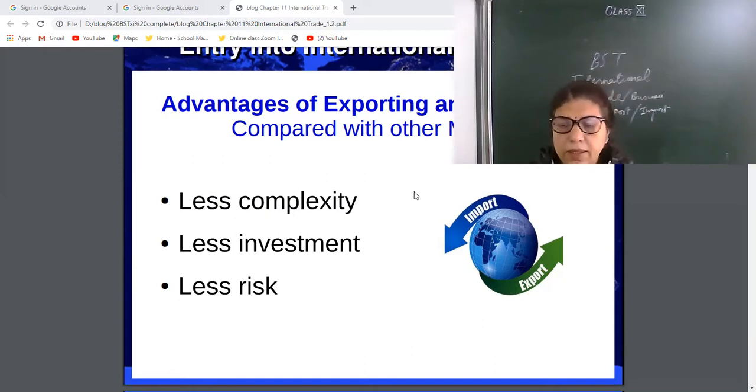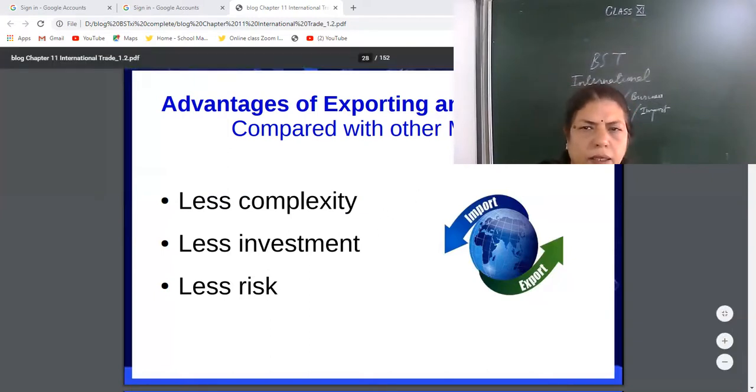Less risk means the businessman will have very little risk. Why less risk? Because it does not require huge investment. There is no possibility of loss due to change in fashion, technology, customers' demand, or preference, because first you get the order. Also, in international business, banks give a guarantee, a guarantee of payment. So this is less risky.